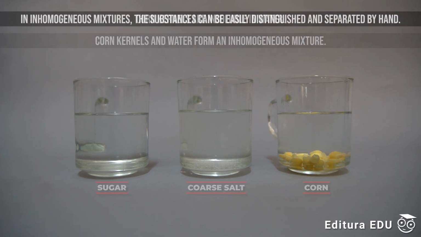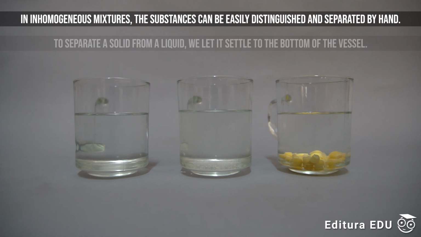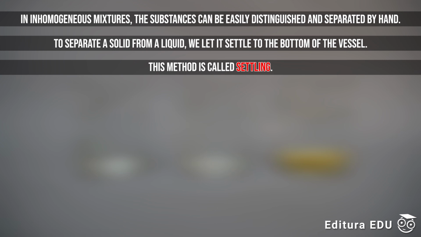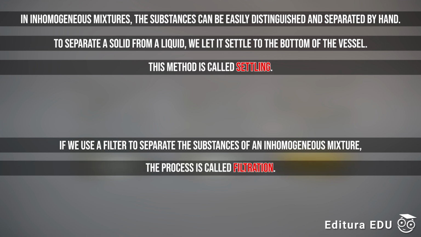In inhomogeneous mixtures, the substances can be easily distinguished and separated by hand. To separate a solid from a liquid, we let it settle to the bottom of the vessel. This method is called settling. If we use a filter to separate the substances of an inhomogeneous mixture, the process is called filtration.